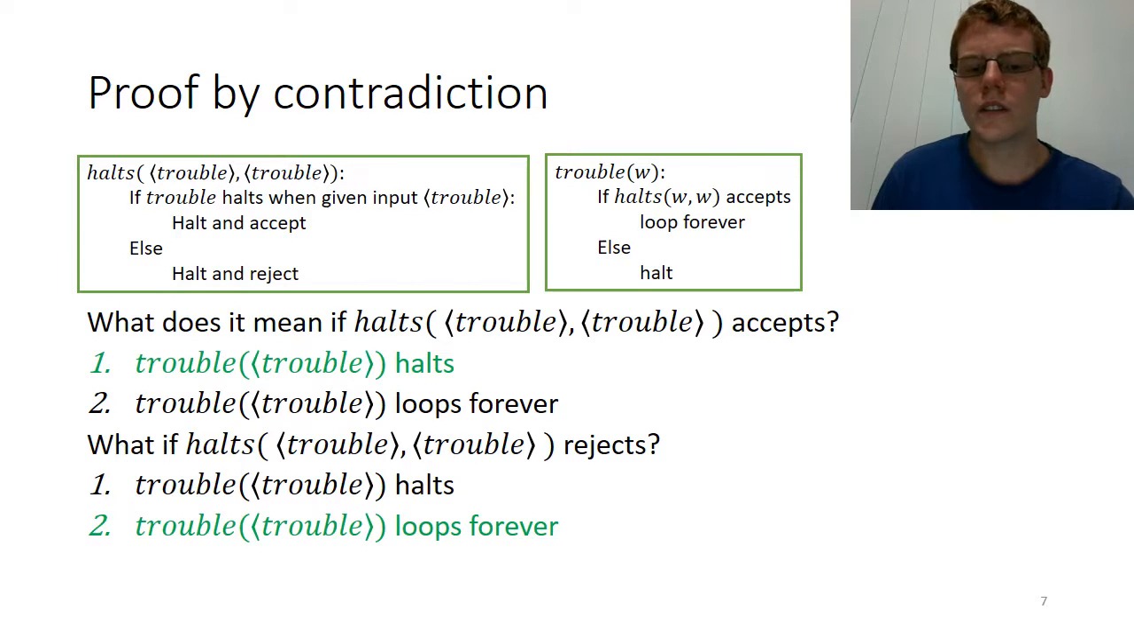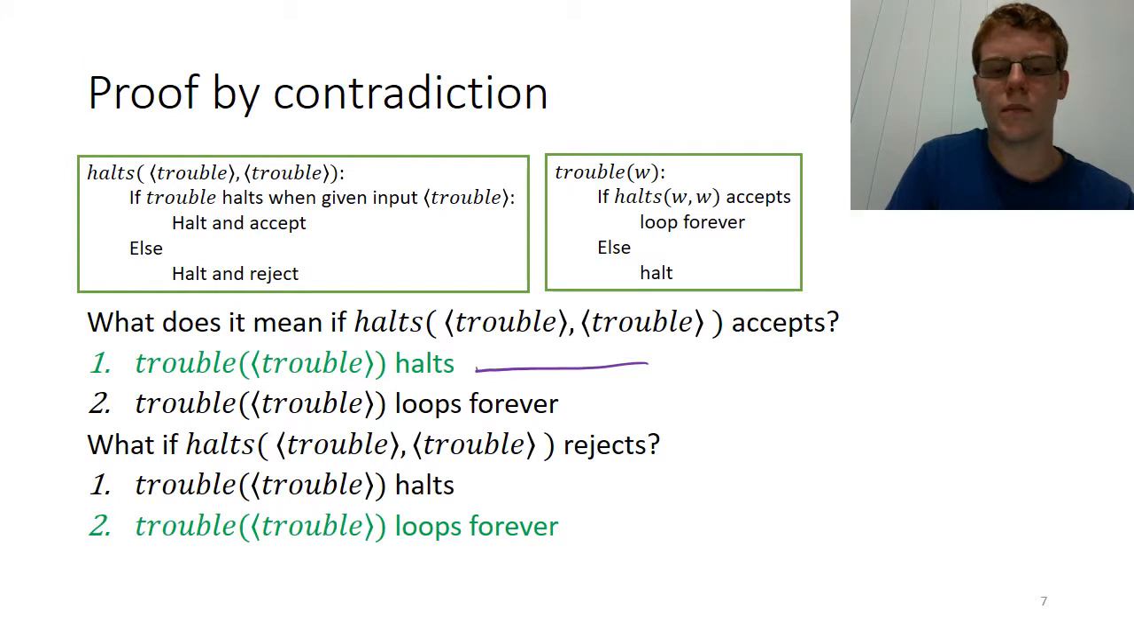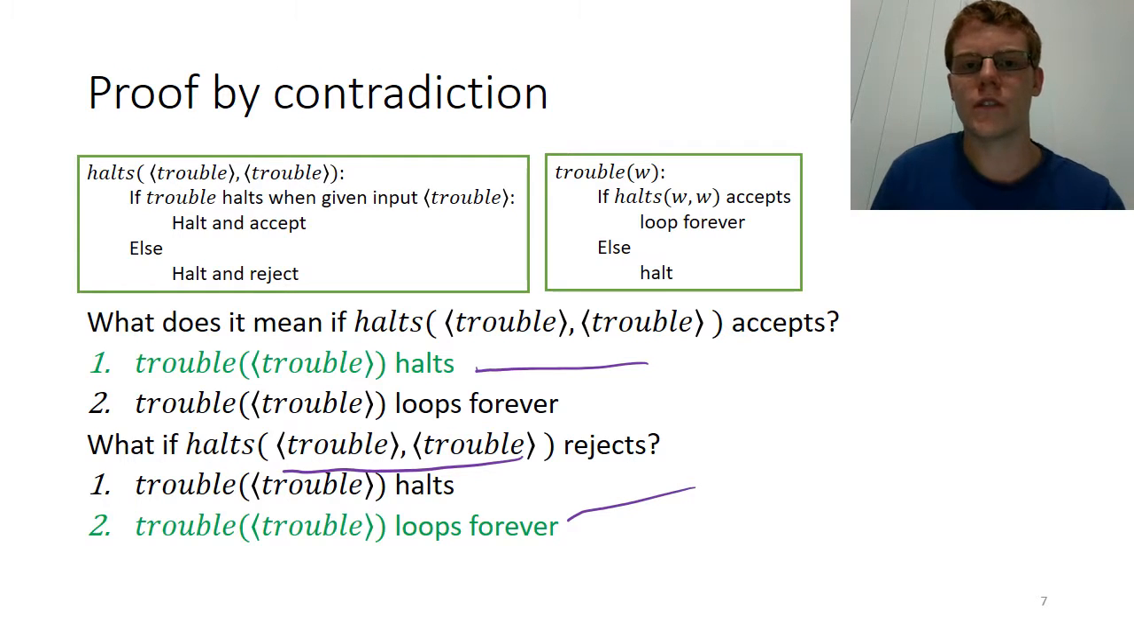So the answer is that if halts exists and correctly decides the halting problem H, then if halts accepts this pair, then trouble must halt on itself as input. And if halts rejects the pair, then trouble must loop forever on itself as input. And here you might be able to start seeing where the contradiction occurs.